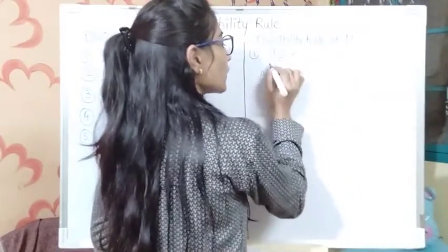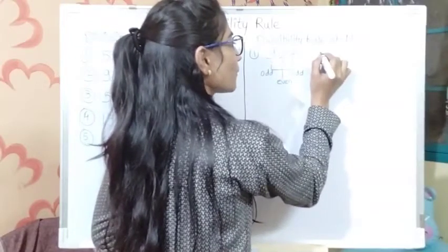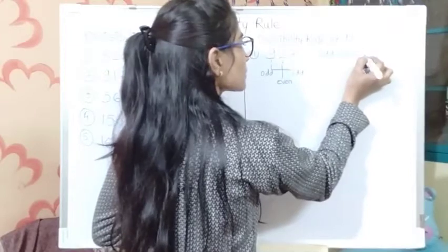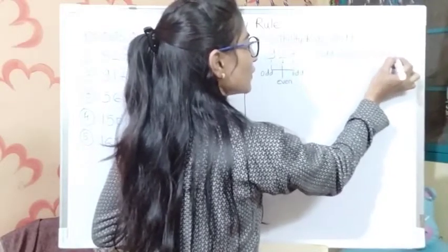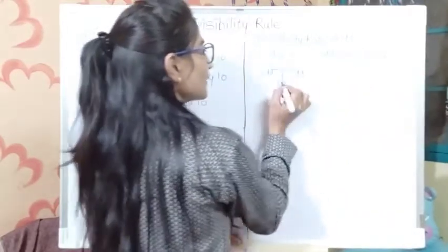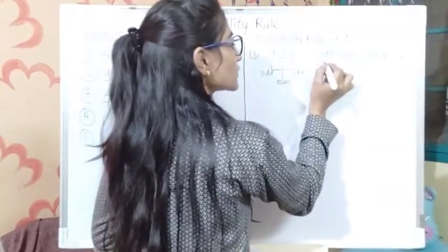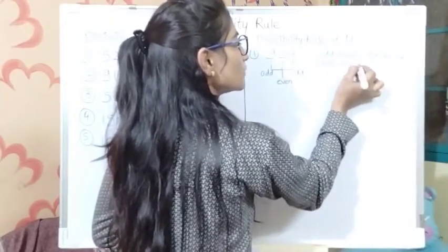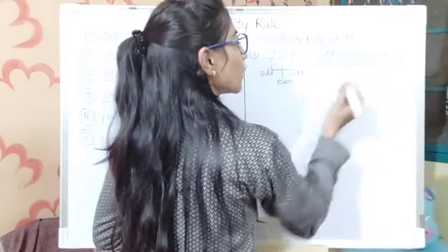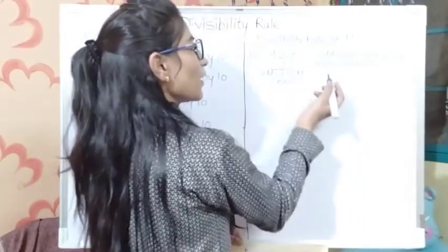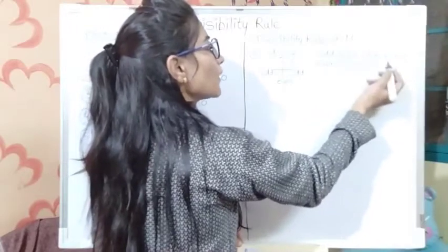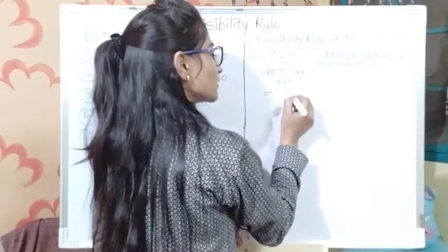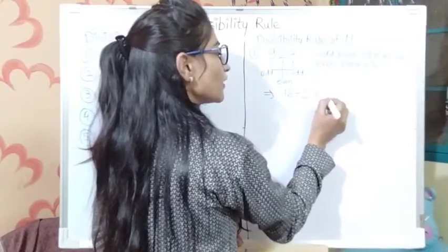The odd place digits have the sum 9 plus 7, that is equal to 16. And the even place digit, which is a single one, is 2. What we have to do next is subtract the even place sum from the odd place sum, that means we subtract this 2 from 16. So we get 14.